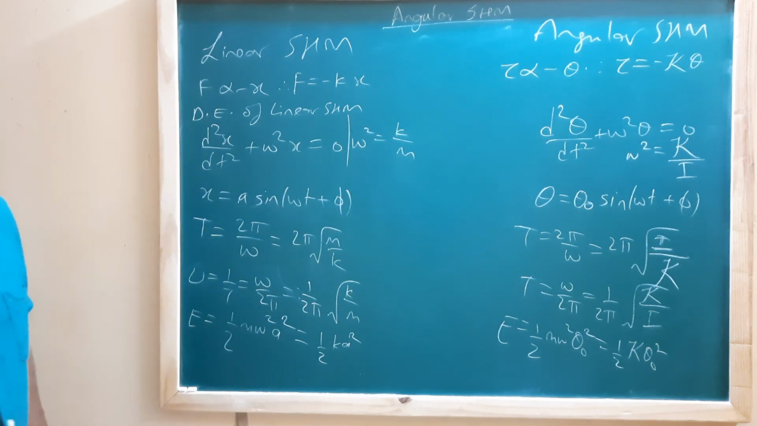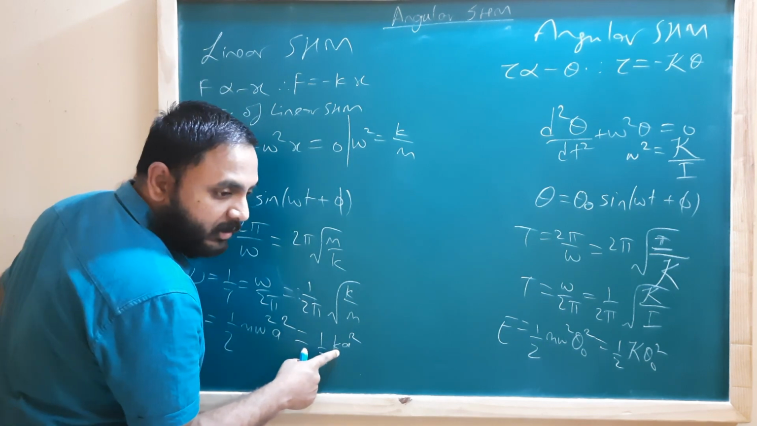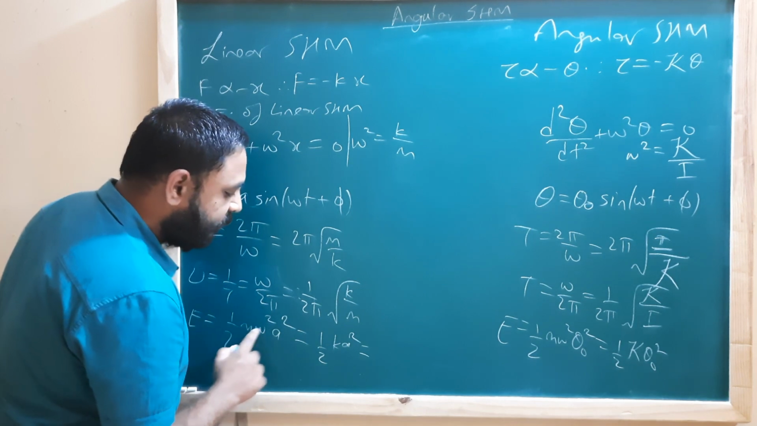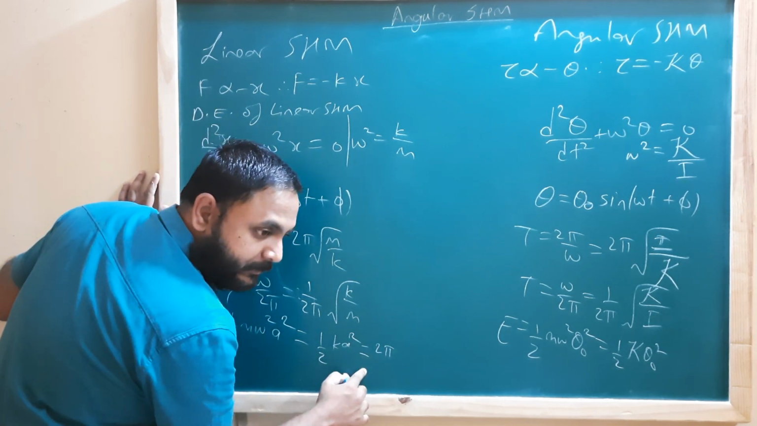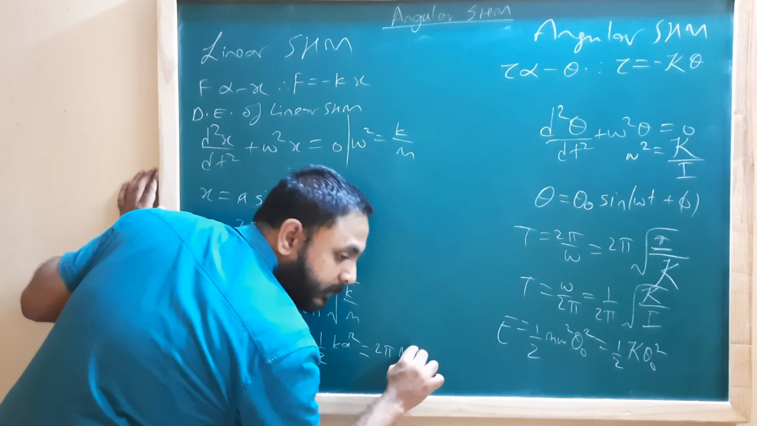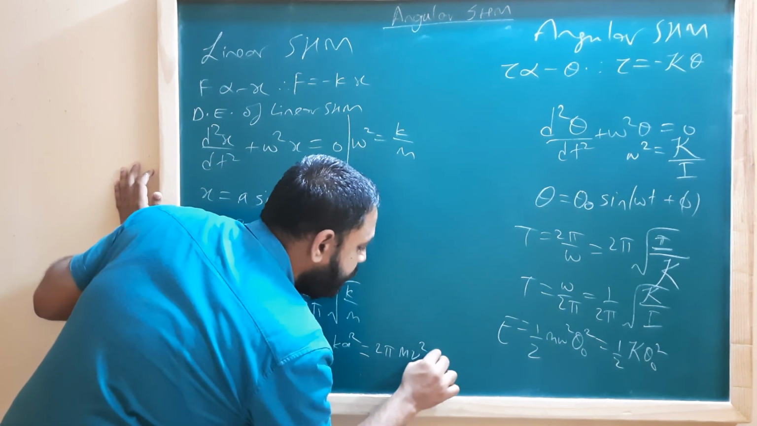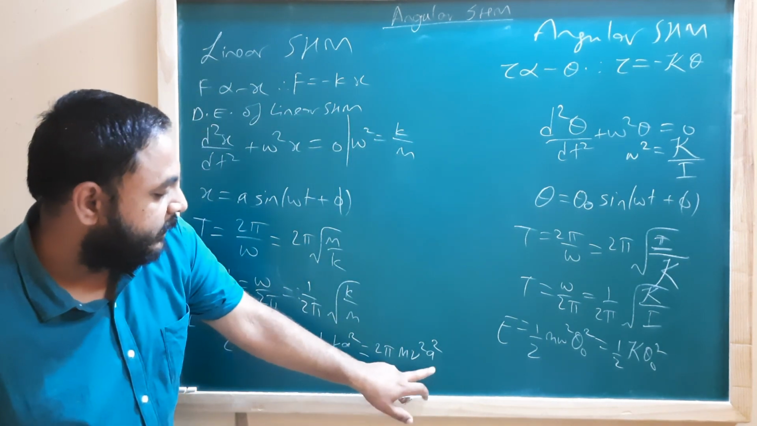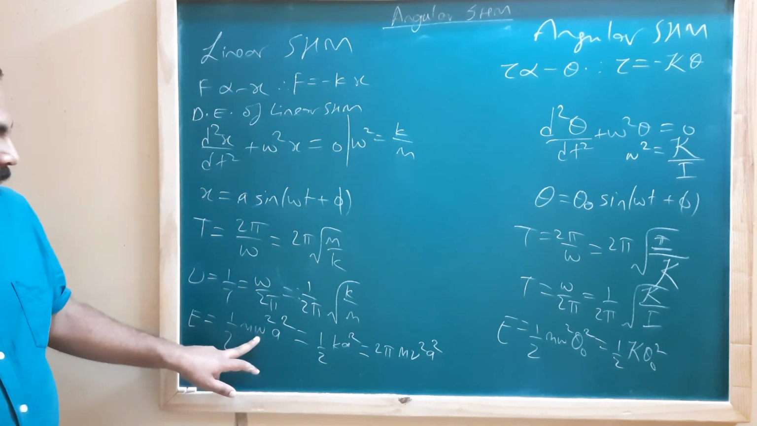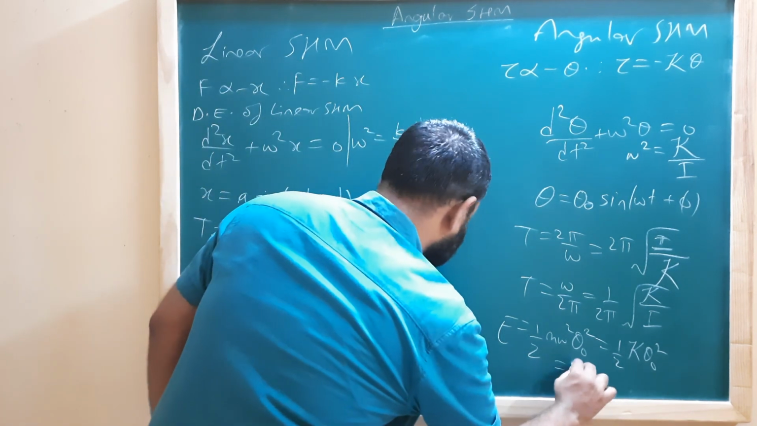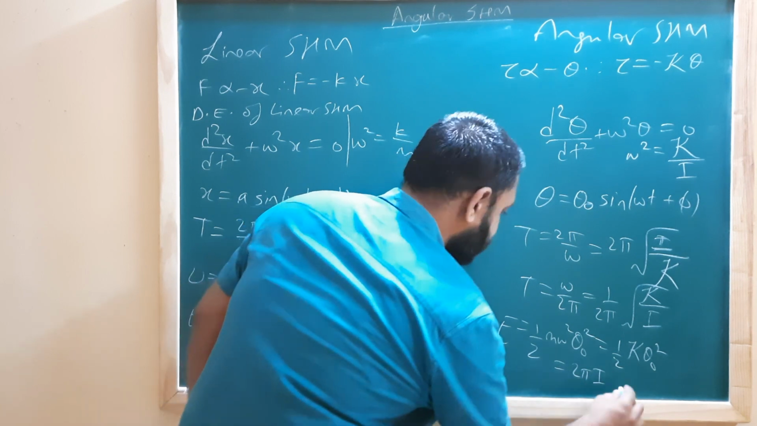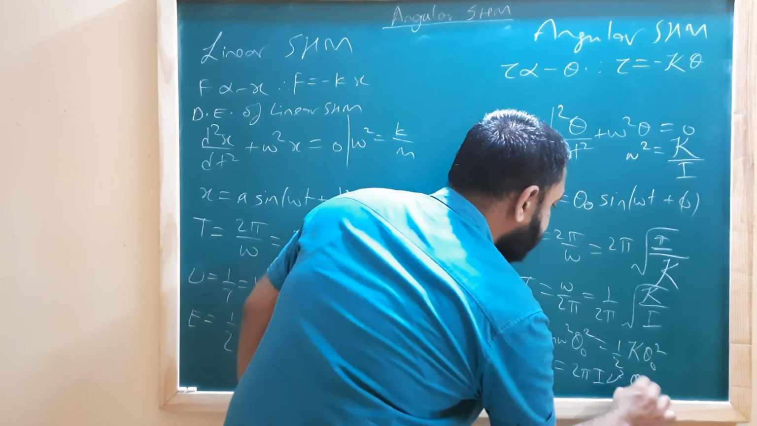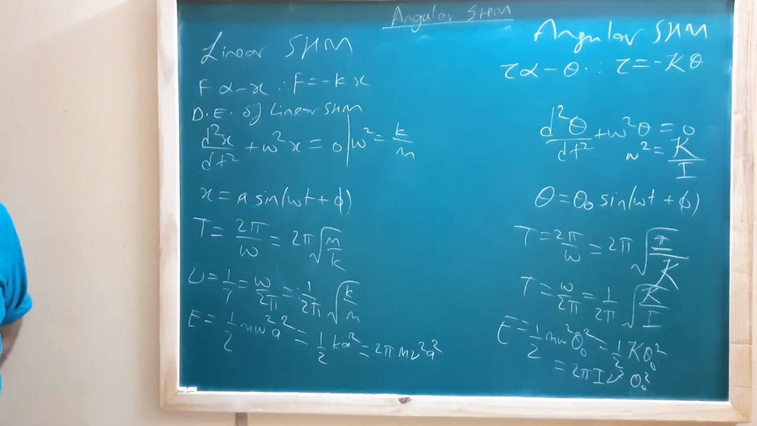And then finally, one more way to write this is to substitute 2 pi nu for omega, and you get 2 pi squared m nu squared a squared. You just substitute 2 pi nu for omega, you get another relation. So here you can write that as 2 pi squared moment of inertia into nu squared theta naught squared. Nu will remain the same, frequency.